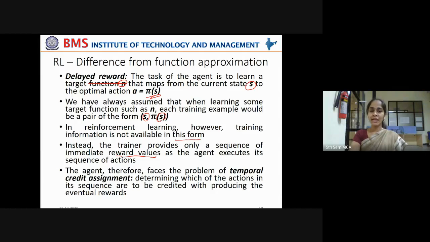Got it? So the agent therefore faces the problem of, keyword, remember, temporal credit assignment. What is this temporal credit assignment? Determining which of the actions in its sequence are to be credited with producing the eventual rewards.